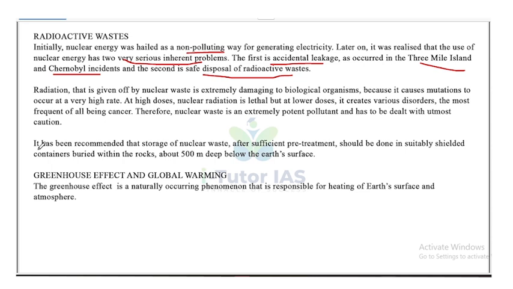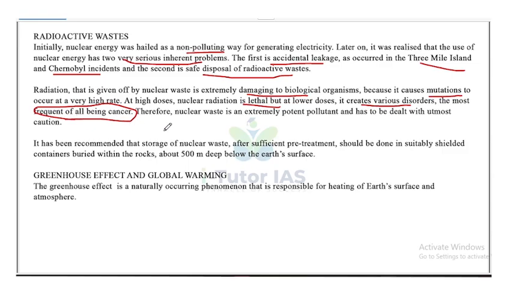Radiation that is given off by the nuclear waste is extremely damaging to biological organisms because it causes mutations at a very high rate. At high doses, nuclear radiation is lethal, but at lower doses, it creates various disorders. The most frequent and common one being cancer.